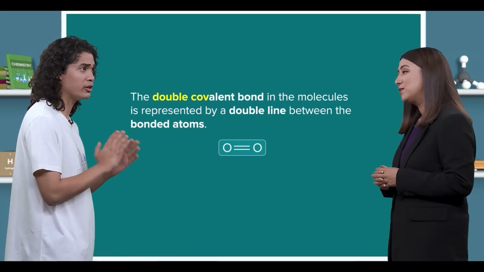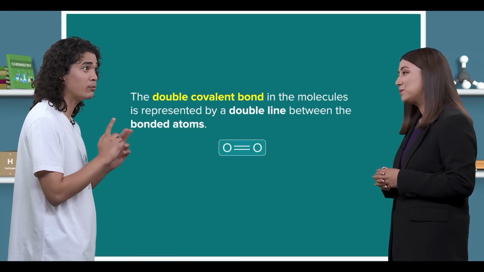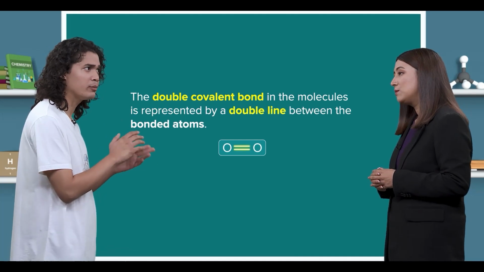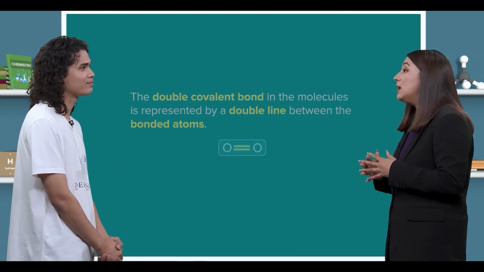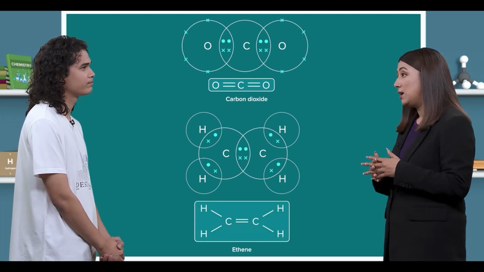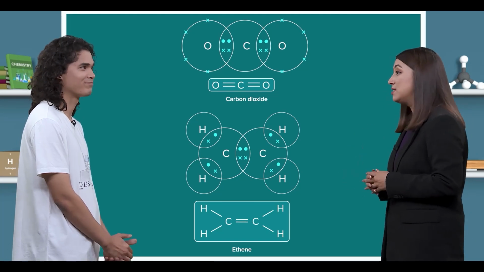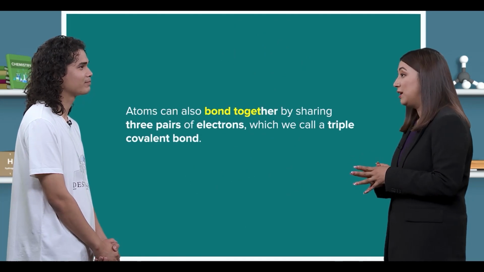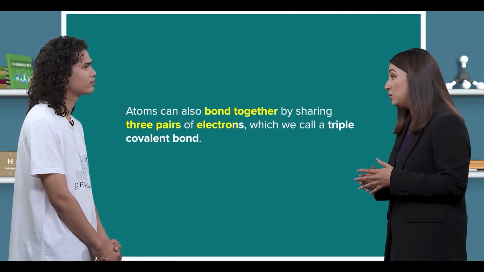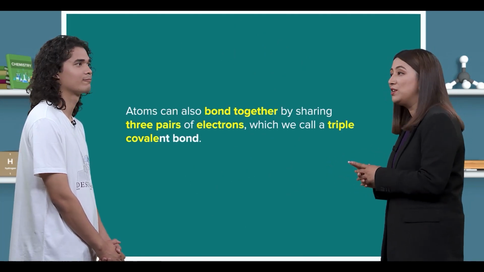So, the double covalent bond in the molecules is represented by a double line between the bonded atoms. Yes. Here are the dot and cross diagrams for carbon dioxide and ethene, both of which have double covalent bonds. Got it. Now, keep in mind that atoms can also bond together by sharing three pairs of electrons, which we call a triple covalent bond.